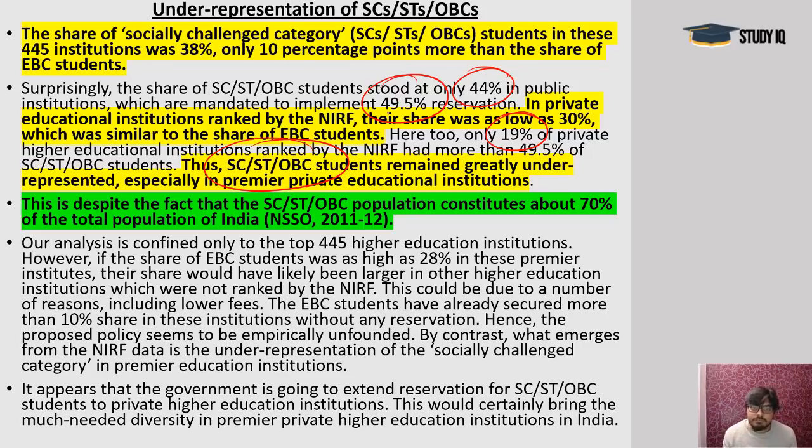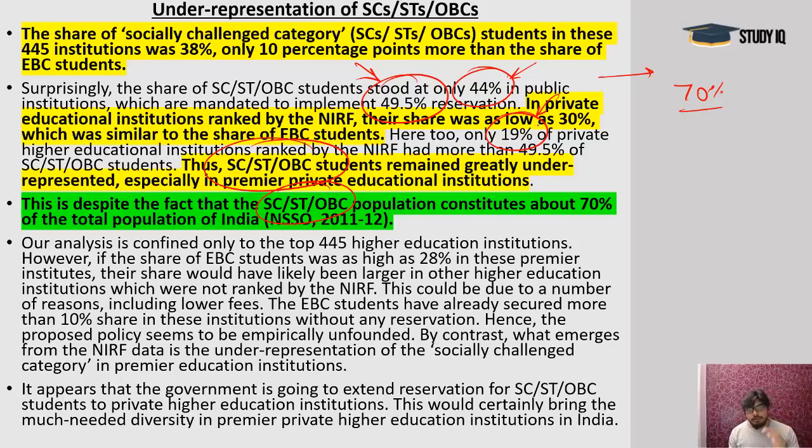That means at least 49.5% should be there, because their total population combined for SC, ST, OBC is around 70% in this country. But they are only 44% in public institutions, which are very few in number. More are private institutions, where only 19% is the case, and these are only the institutions covered under NIRF.